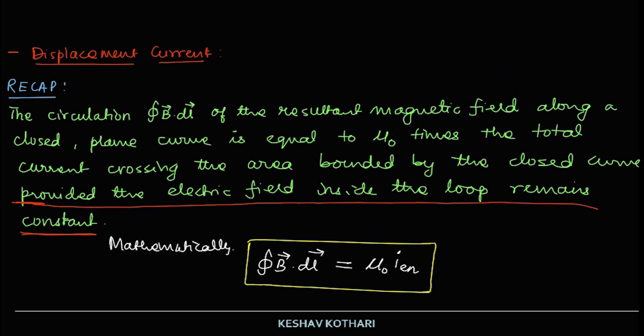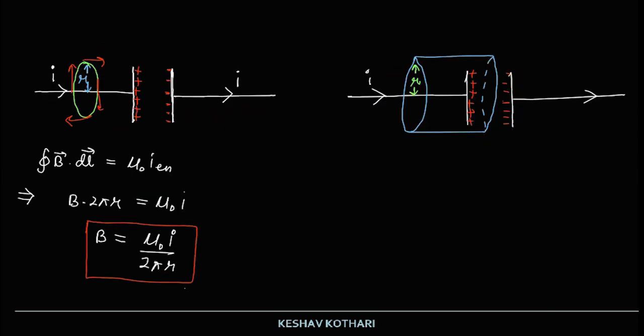In this case, the current is not crossing the area bounded by the closed curve, so the current enclosed is equal to 0.